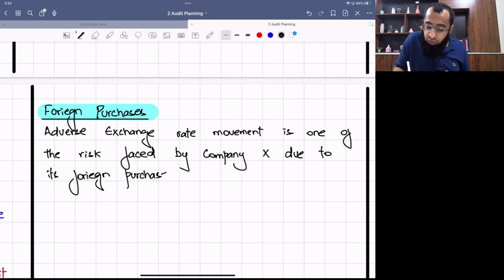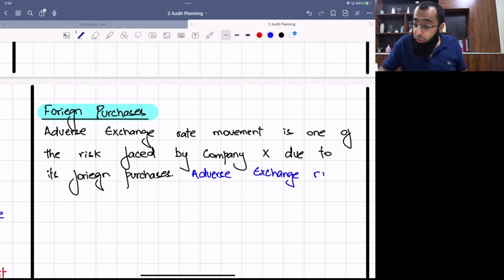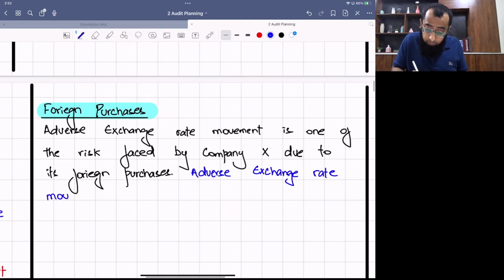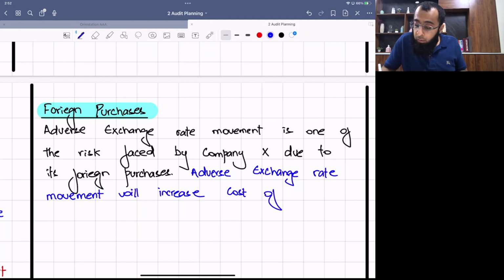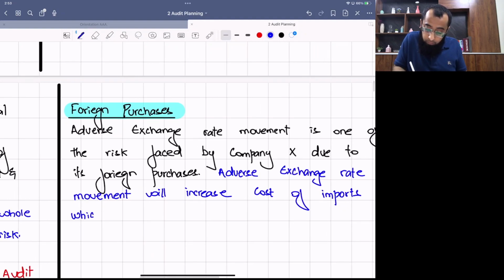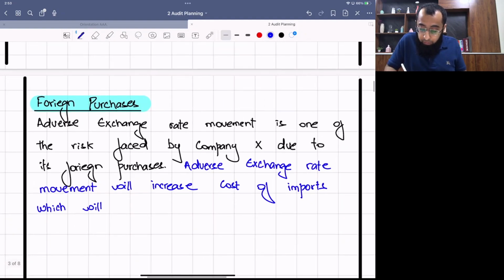Now, what will happen if the exchange rate moves adversely? Your cost of import will increase, which will reduce profit margins. Adverse exchange rate movement will increase the cost of imports, which will reduce profit margin.